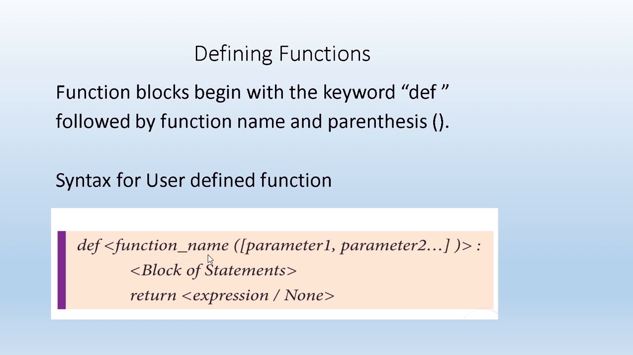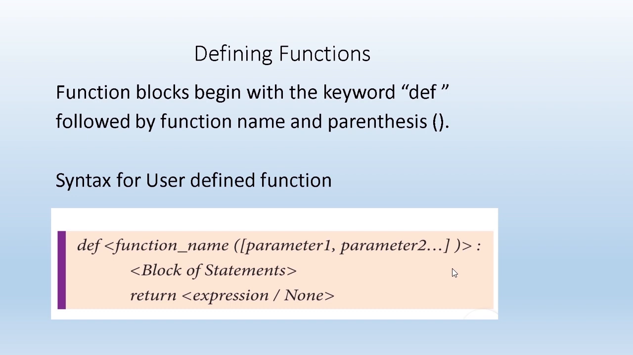Write the name of the function, and then within the parenthesis, definitely we have to make use of the parenthesis. Within the parenthesis you can write the parameters separated by commas. They are given within square brackets, which means they are optional. If you want, you can include the parameters, or we can also write it without parameters, that means empty parenthesis can also be used. Then at last we have to put a colon, that is a must. And then below that we have to write the block of statements. When we are writing the block of statements, everything should be in the same alignment.